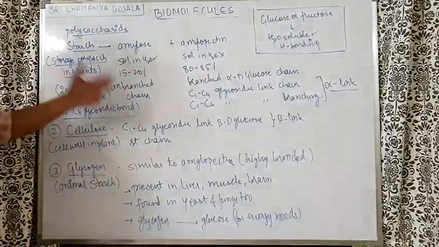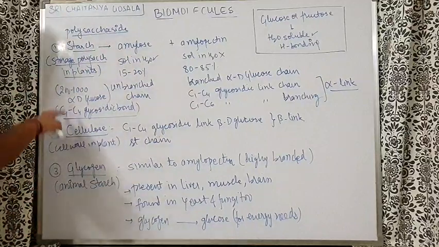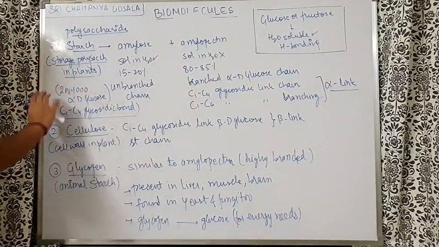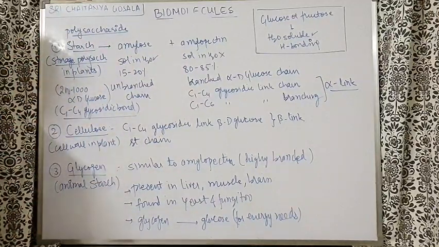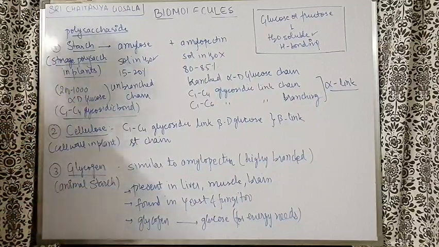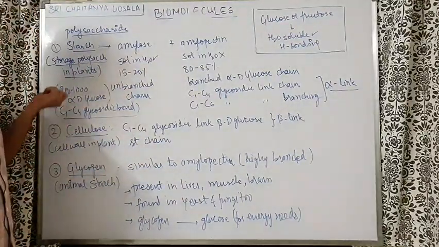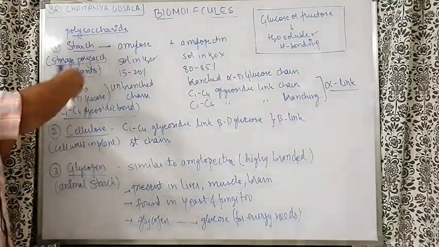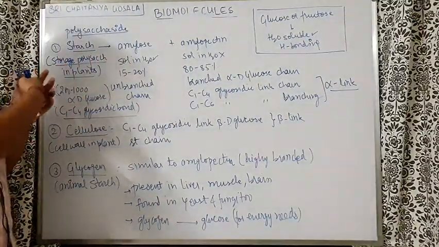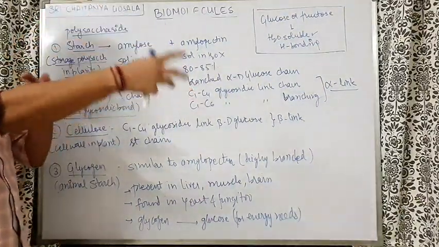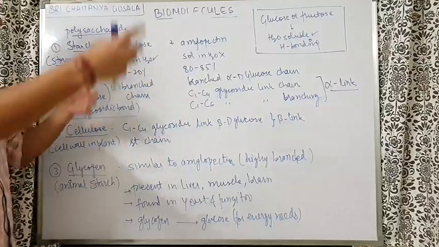Simple here. Now, what is amylose? Amylose is made up of 200 to 1000 alpha D glucose units, and they are arranged by C1-C4 glycosidic bond. So it's very clear here, C1-C4 glycosidic bond is there. The C1 carbon of the first glucose is attached to the C4 carbon of the second glucose, and its C1 is attached to the next C4, and its C1 is attached to the next C4.